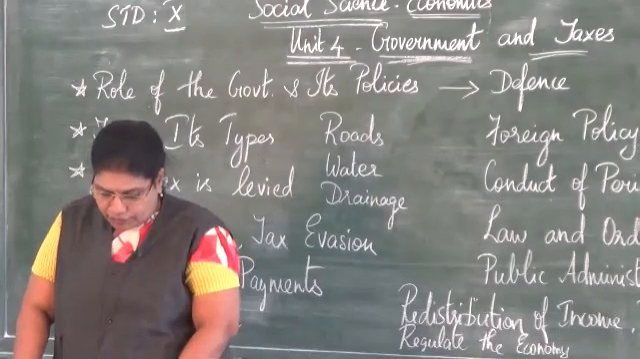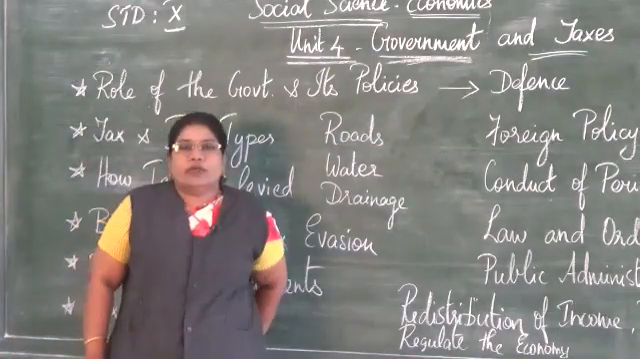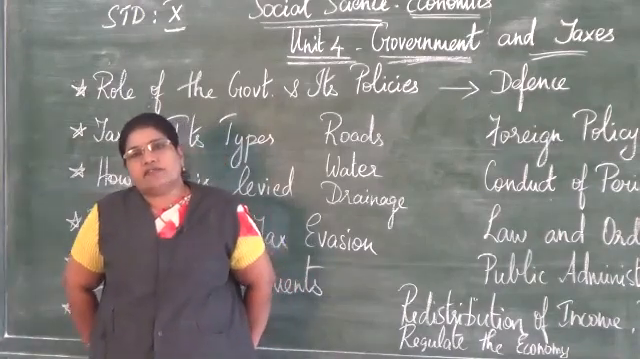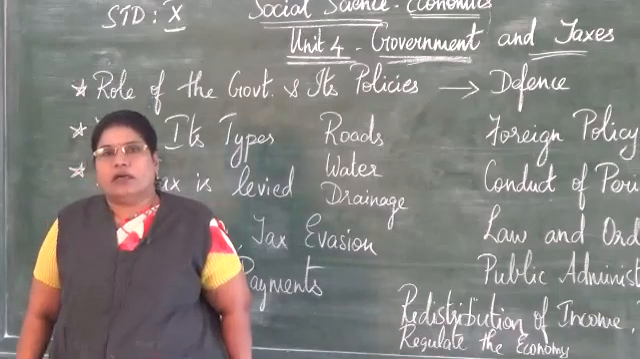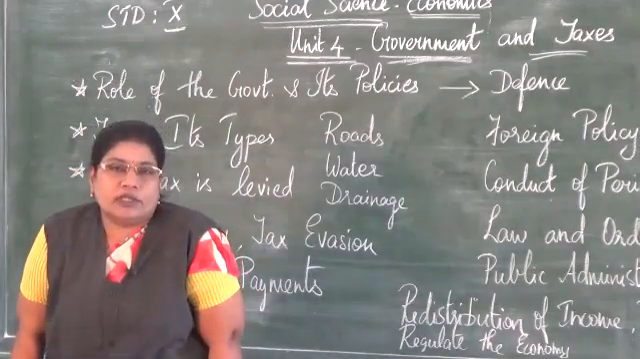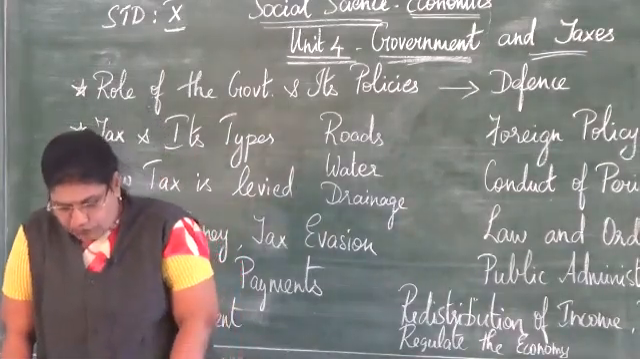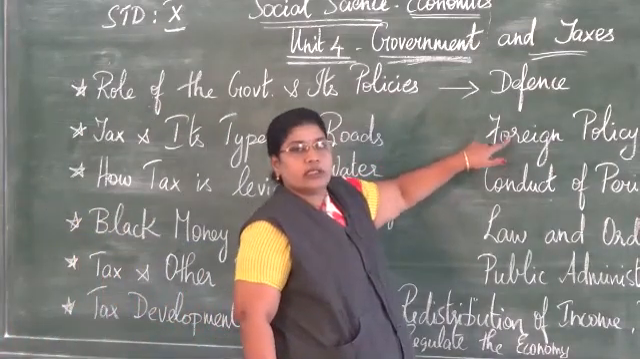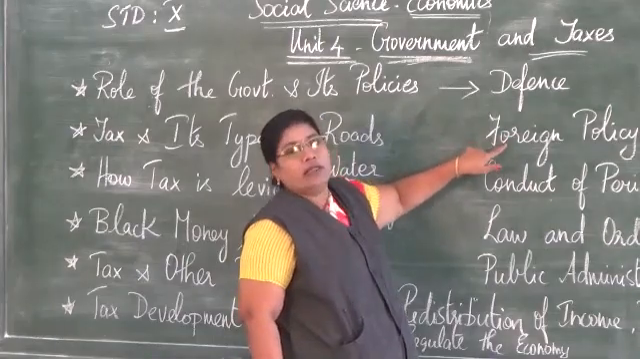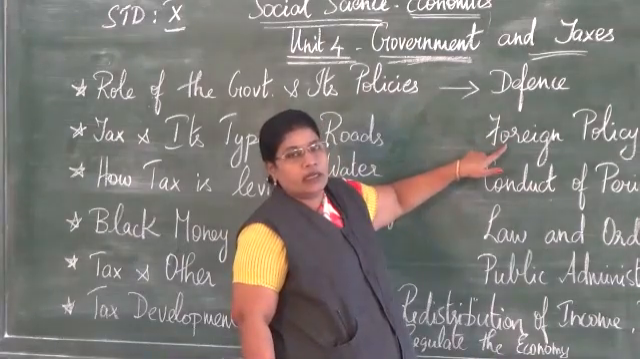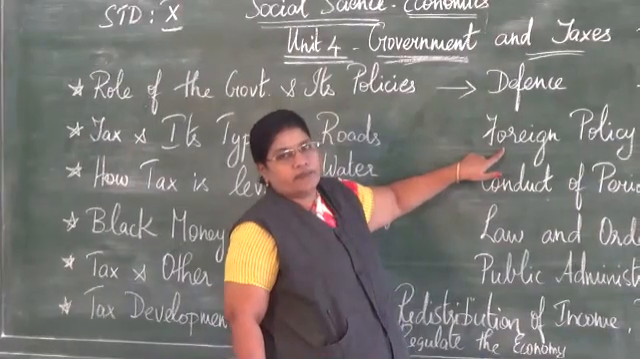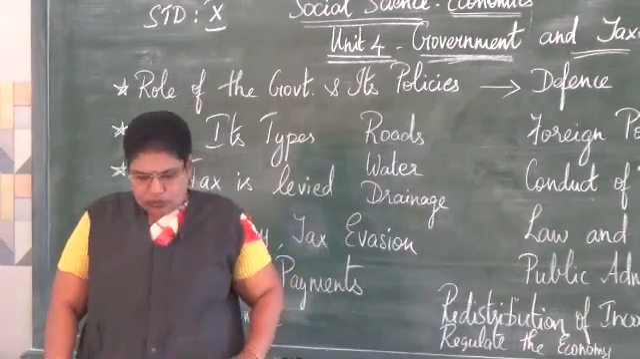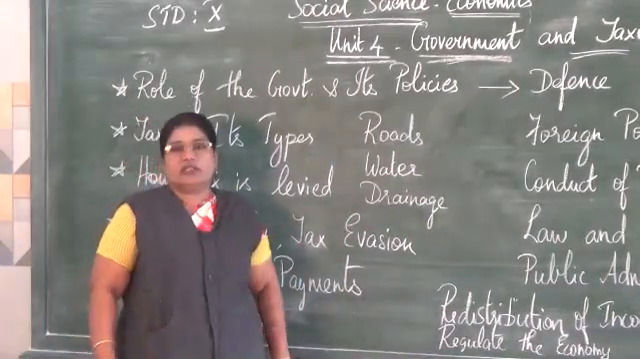The next one is foreign policy. Now in today's world we can see that different countries always have some conflicts, some border problems and all that. So we have to maintain a friendly relationship with the other countries. It is the duty of the government to maintain the foreign policy among the neighboring countries, and all the different countries too. So we have to maintain a cordial relationship.